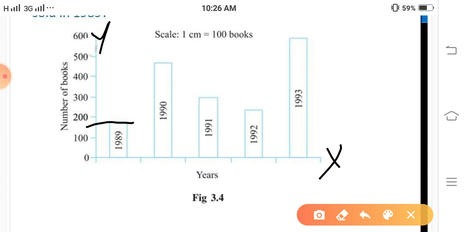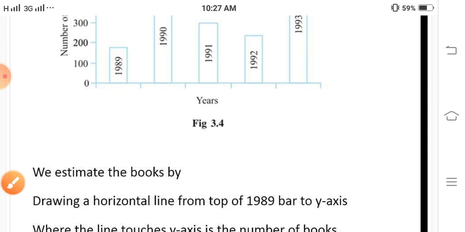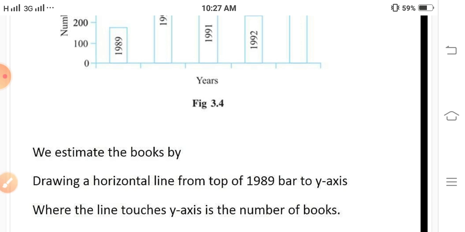We estimate the books by drawing a horizontal line from the top of the 1989 bar to the y-axis. Where the line touches the y-axis is the number of books.